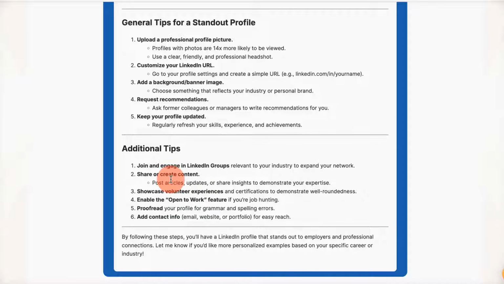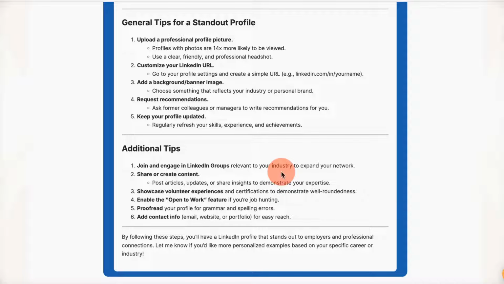We are living in the age of ChatGPT, Grok, and Claude AI. You can use these tools to draft content. So this would be a super useful tool to create a compelling LinkedIn profile for you. You can also use the open to work feature. I would not recommend this because in India it's considered a red flag, so I will not recommend it to you. Proofread, and always check for grammatical mistakes in your